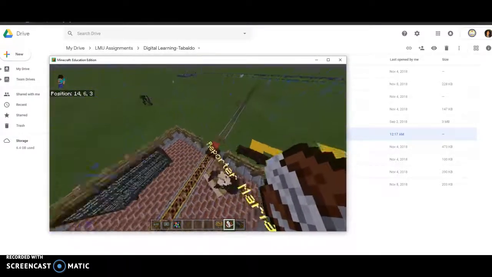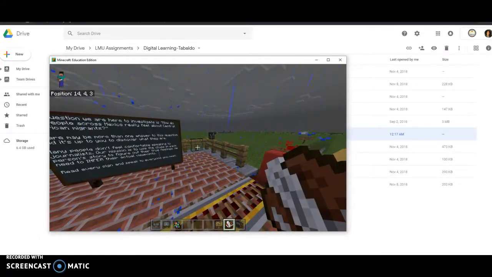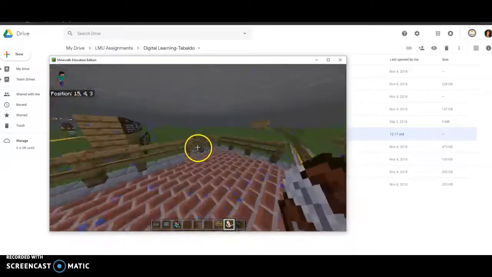Once it loads up, students will begin here. And the way the Minecraft world is set up is in various stages that the students will go through.